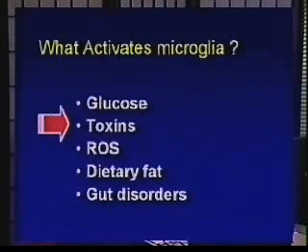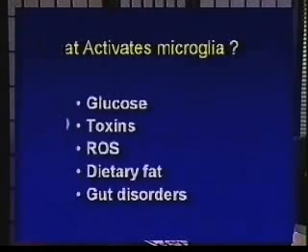Now, what else activates microglia? Our list then takes us to the idea of toxins. There's no question that with respect to neurodegenerative diseases, the prototypic toxin is something called MPTP. MPTP is a synthetic form of the drug Demerol, manufactured in the early 1980s. Individuals would shoot this drug intravenously, and it was found that a small percentage of these individuals suddenly developed fulminant Parkinson's disease.